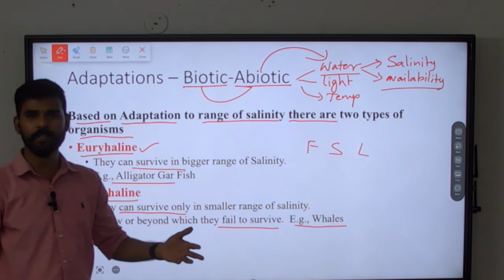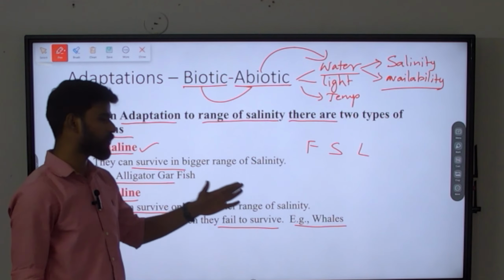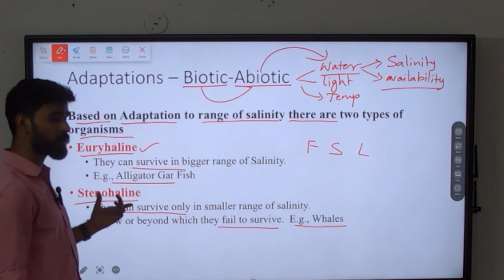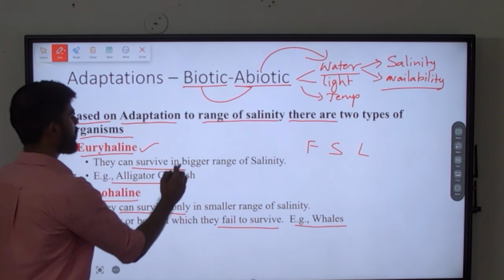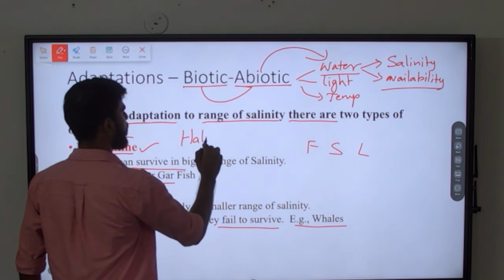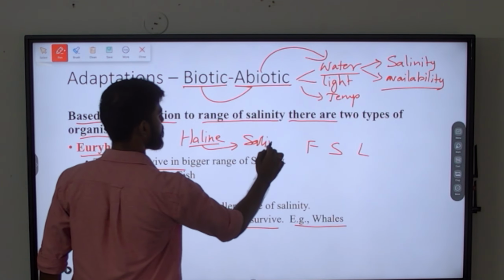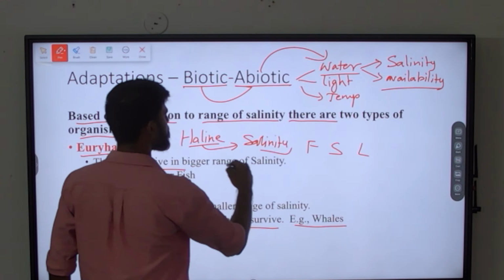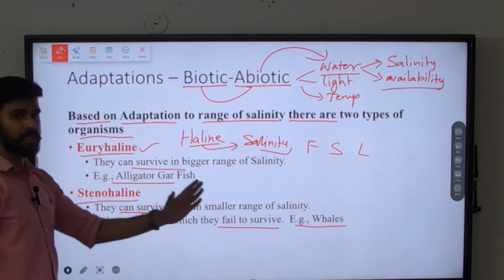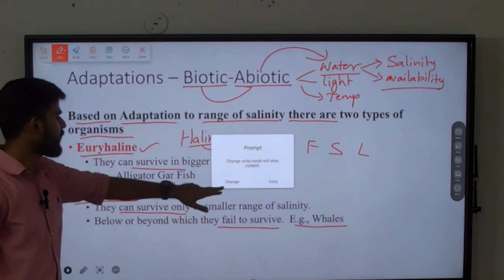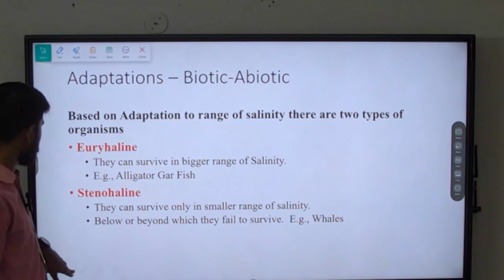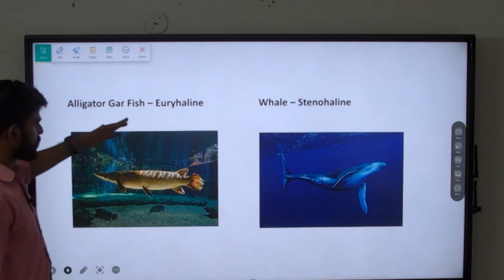In fresh water they cannot survive. Such organisms are called stenohaline. Okay, wherever you see this thing haline, it means it is related to salinity, salt content. You should keep this in mind. Haline means salinity.